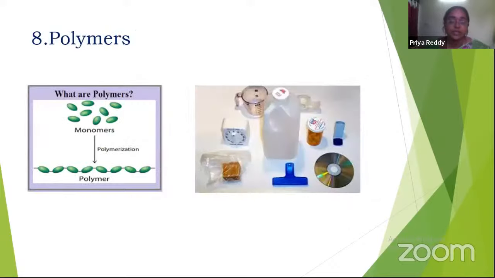The next unit consists of polymers. This unit is also deleted, but the polymers unit is very important, because in our daily life, coming to chemistry in everyday life, these polymers are very much useful. So many things that we are using are made of polymers.